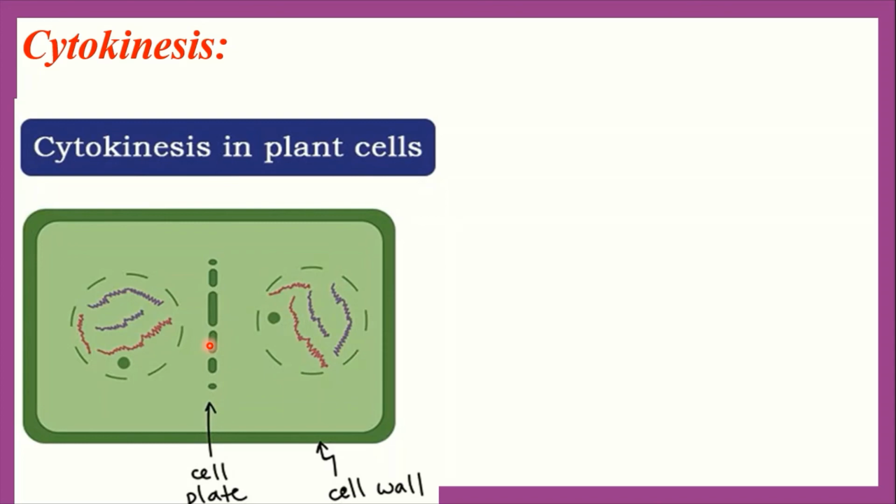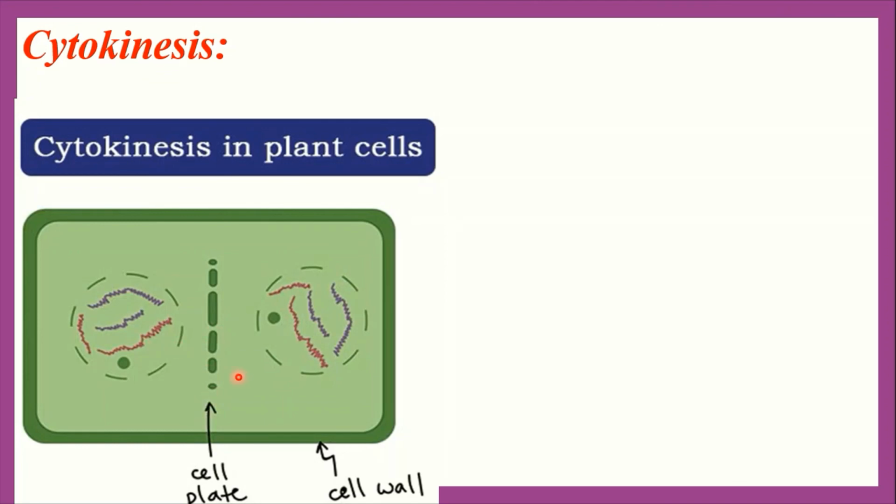So here the cell membrane is formed. On the cell membrane another deposition takes place, that means hemicellulose, pectin and other components. The cell wall is formed. By the formation of the cell wall, the mother cell is divided into two daughter cells.